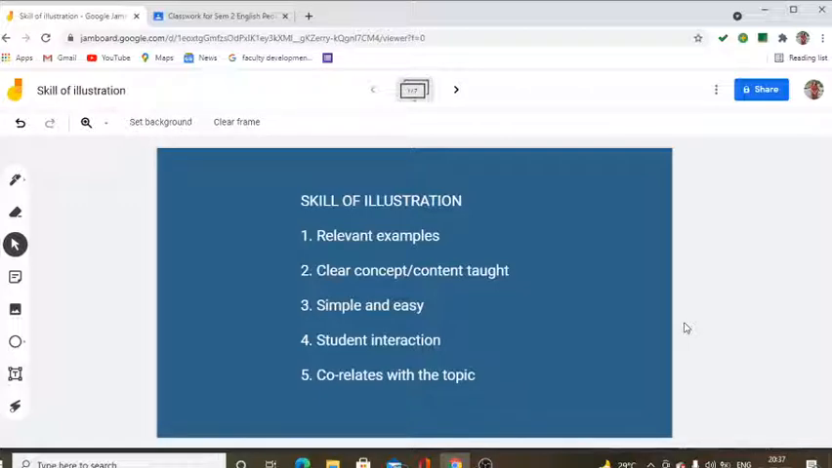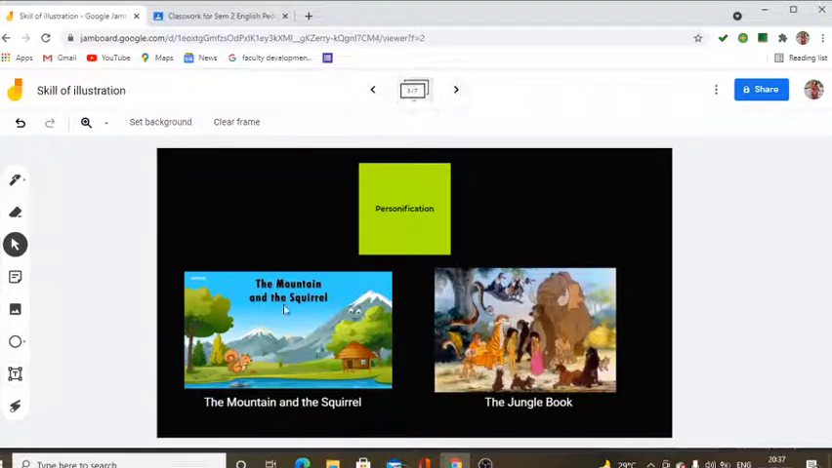Now let me start with the first component, relevant examples. The teacher asks the students, name the 2 characters in the poem Fable. A student replies, the mountain and the squirrel. The teacher says, very good. Now the teacher shows this particular picture of the mountain and the squirrel and says that in this particular poem, the mountain and the squirrel have both been personified.